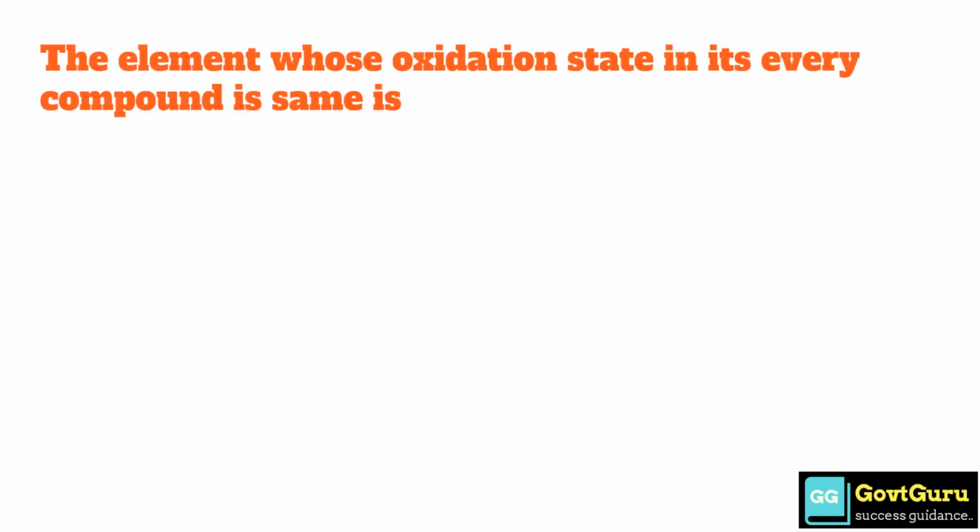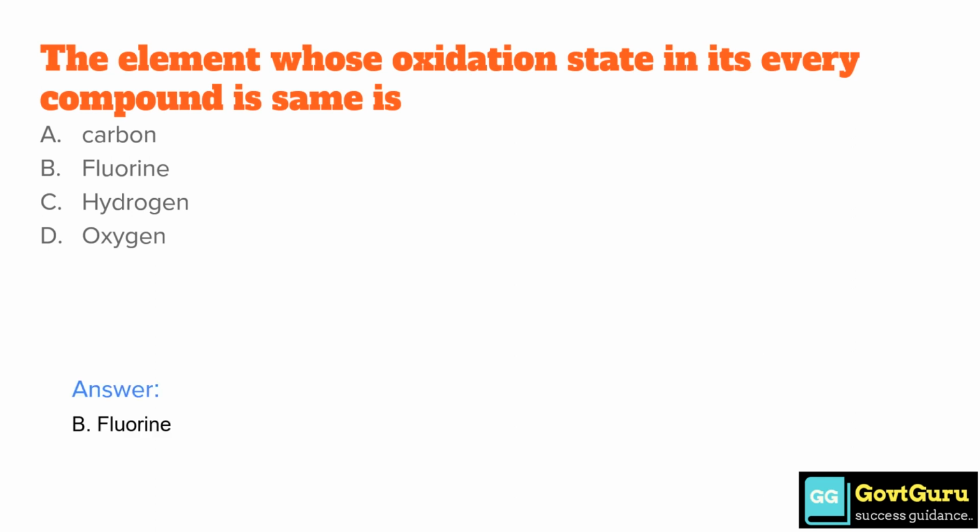The element whose oxidation state in its every compound is the same is option A, carbon. Option B, fluorine. Option C, hydrogen. Option D, oxygen. So the correct answer is option B, fluorine.